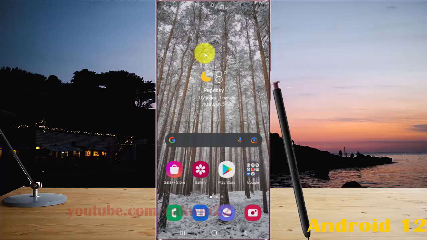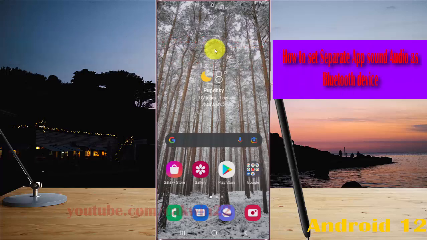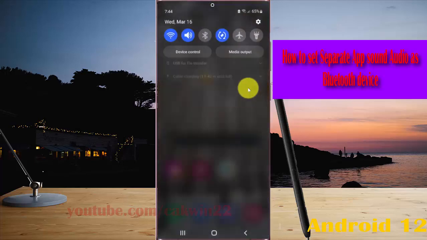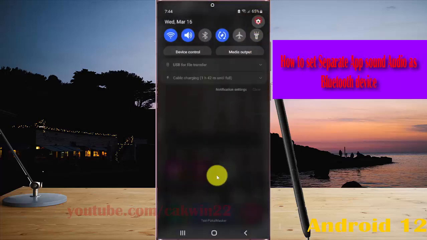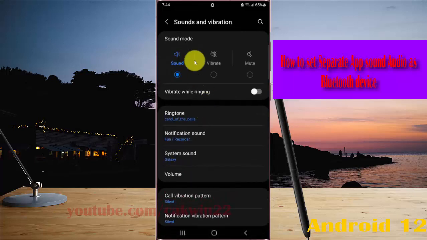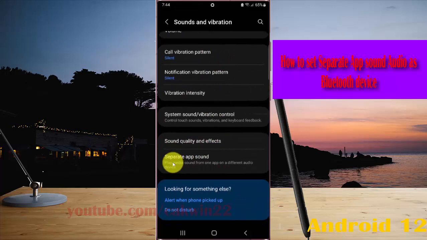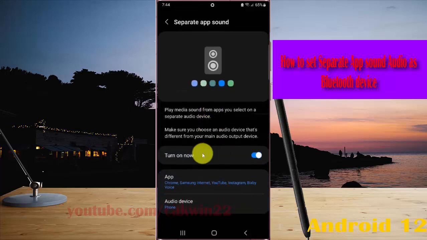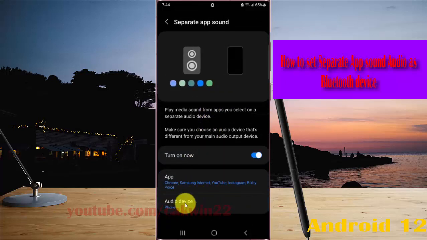To set Separate App Sound audio as a Bluetooth device in Samsung Galaxy S22, S22 Plus, or S22 Ultra, open Settings. Swipe the notification panel, and then tap the Settings icon. Select Sounds and vibration, and then scroll down to Sounds and vibration stream. Tap Separate app sound, and then tap Audio device.